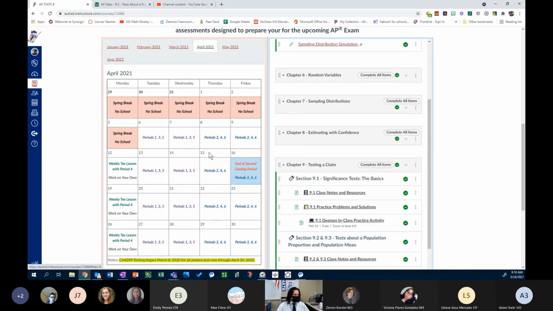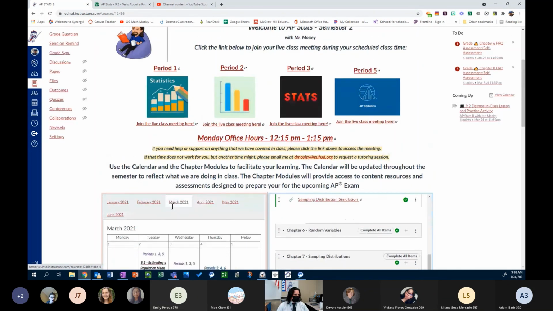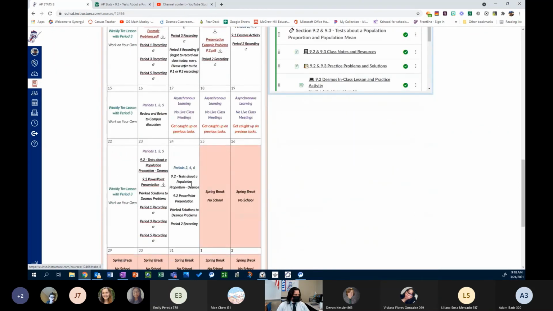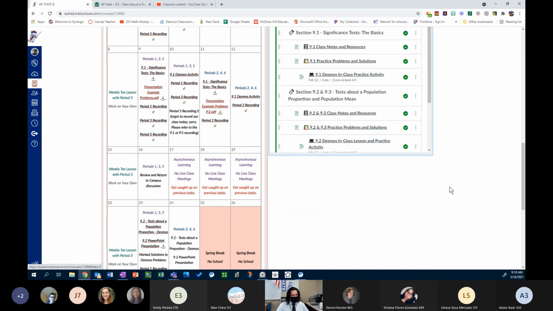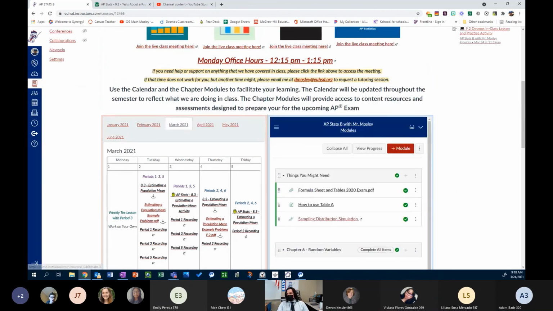You also do have access, in the calendar here, to the full PowerPoint presentation. That's normally what I do on the lesson day, the first day I see you, which goes through all of the objectives. The Desmos activity will be linked, and I'll provide the solutions to our Desmos problems as well, just for funsies. And the recording will be posted later. So you'll have access to all these resources when you would like to see them.